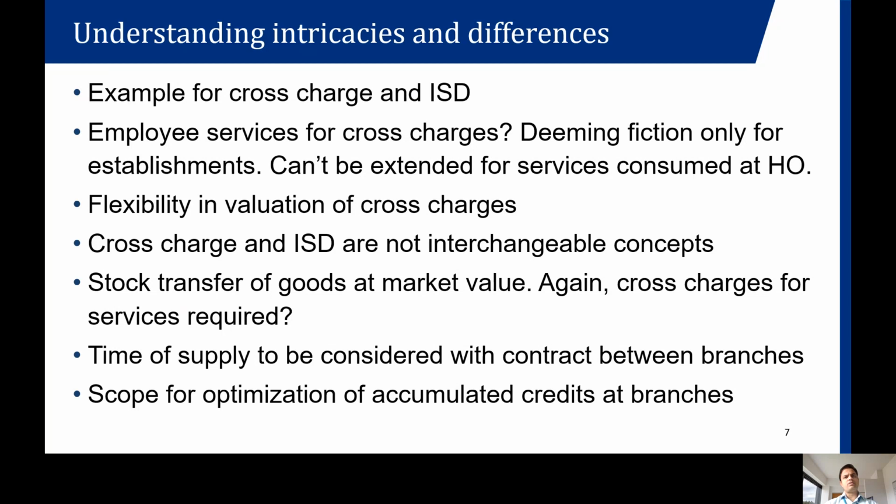One important issue which is a cause of concern in this concept is whether the employee services are subject to cross charge. To give you an example, it could be, say, a marketing function. Say the Bangalore office has the marketing function and the HR function, which supports these two branches in Hyderabad and Chhattisgarh. In such cases, whether for these employment services the cross charge needs to be done for the purpose of paying GST is an issue.